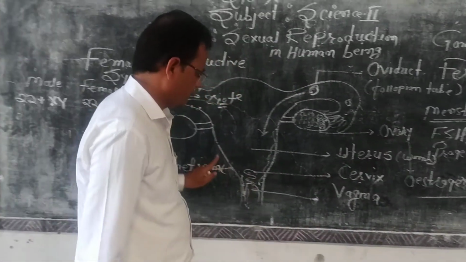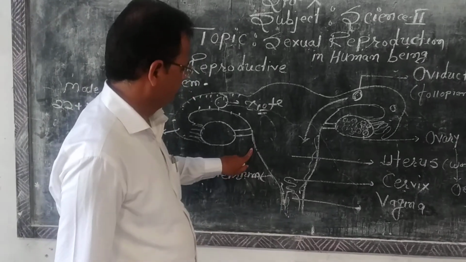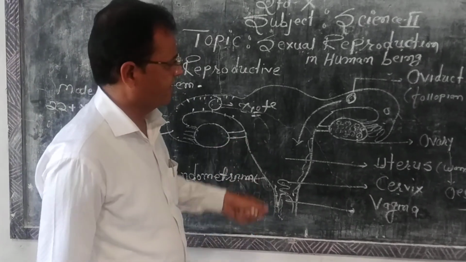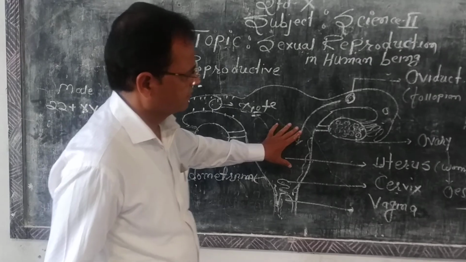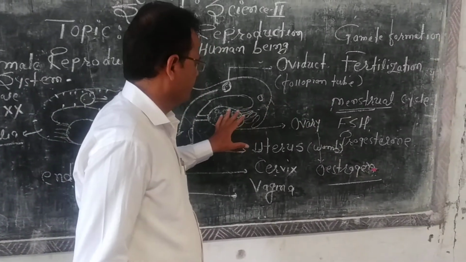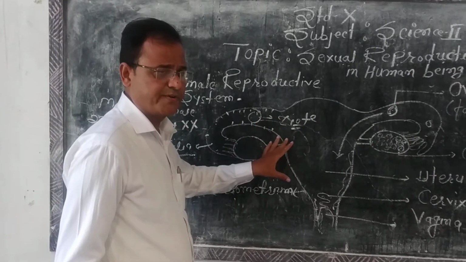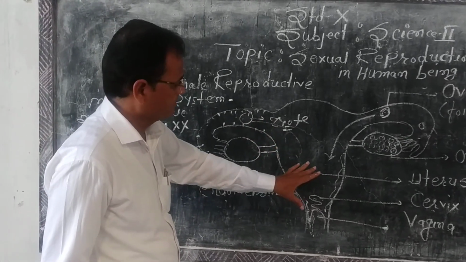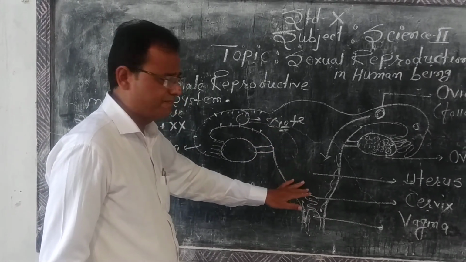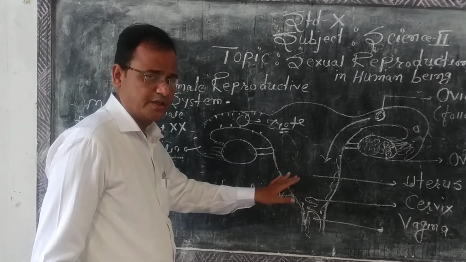Suppose after this menstrual cycle the egg cell is fertilized, then the process of development and birth takes place. That process of development we will see in the next period.